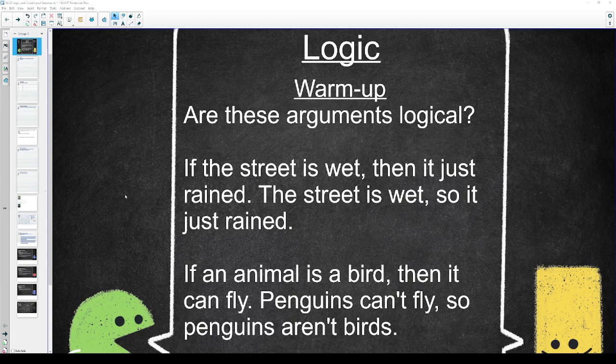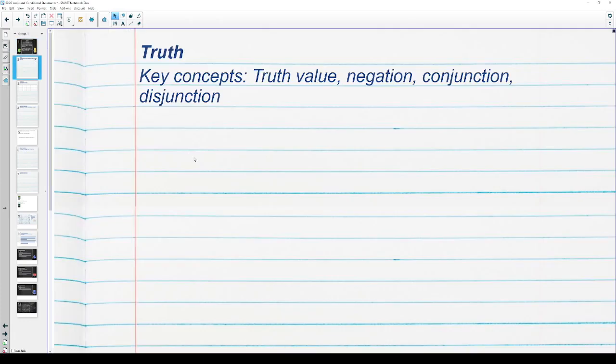So the second one is very similar. It says, if an animal is a bird, then it can fly. And penguins can't fly, so penguins aren't birds. Same problem here where the premise, the conditional statement that we gave at the start that said, if an animal is a bird, then it can fly, is not entirely accurate because there are birds that can't fly, obviously, like penguins. So we have to make sure that when we're applying logic that we are using valid premises that we are basing it on.